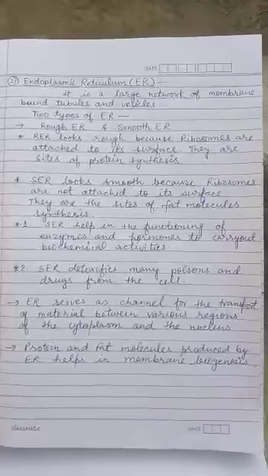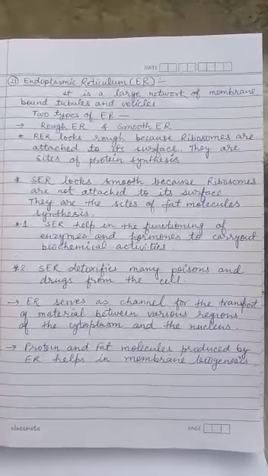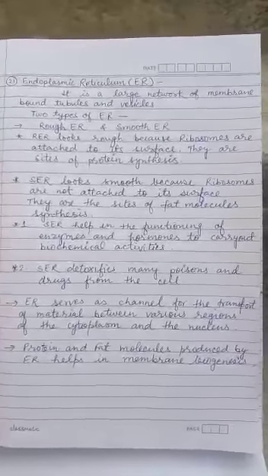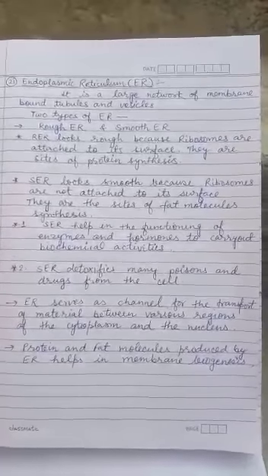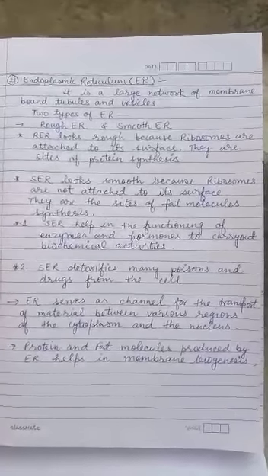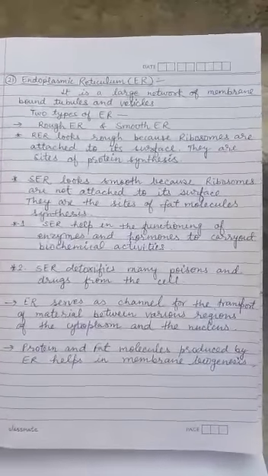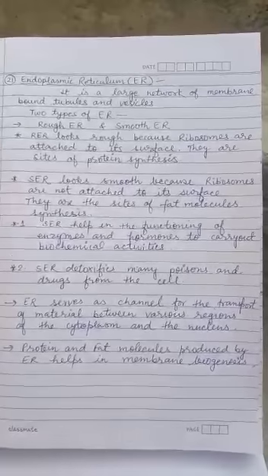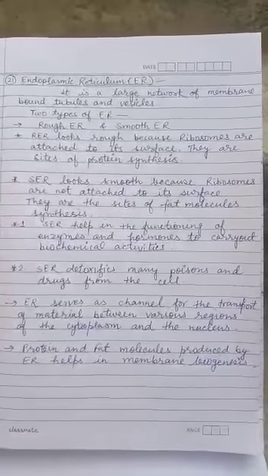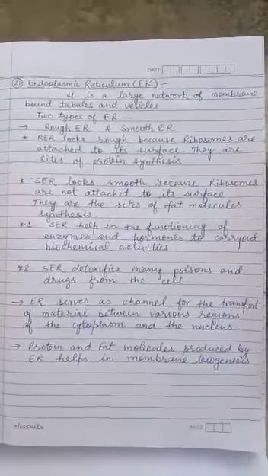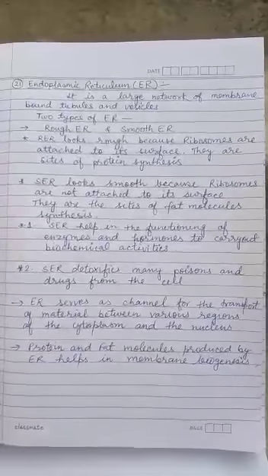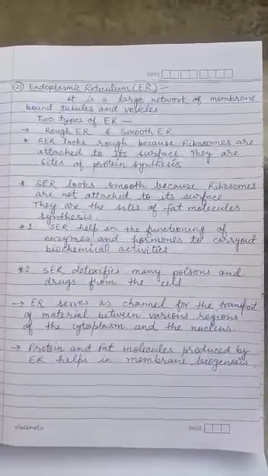Important point 1: the smooth endoplasmic reticulum helps in the functioning of enzymes and hormones to carry out biochemical activities. And second important point: the smooth endoplasmic reticulum detoxifies many poisons and drugs from the cell.